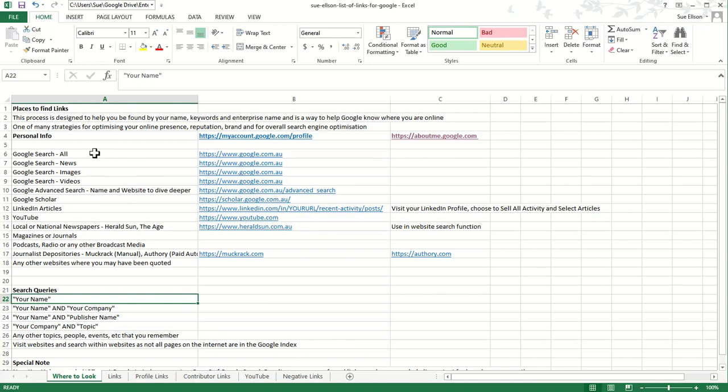And what I'm going to demonstrate is where you find all the links. So you can look on Google, News, all of these. I'll go through all of those. And you want to be found for your name and your company name if you work for an organization or you're a founder, your name and your publisher name if you've been published in particular publications. Perhaps you're a journalist or a writer or a freelancer in some way. Also the name of your company and any other topic words.